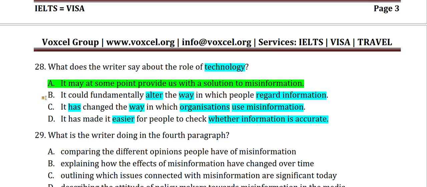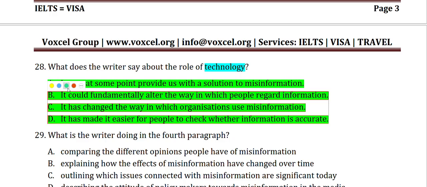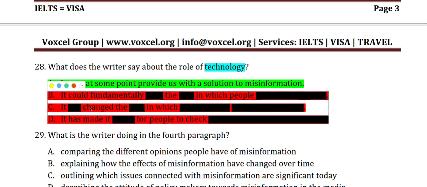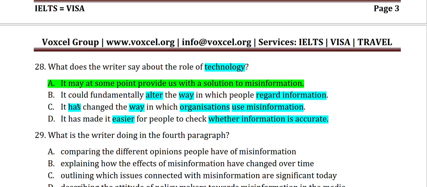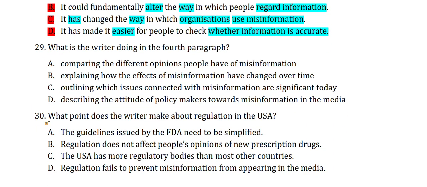And if I talk about B, C and D, there is no mention of anything. Okay, I will just mark red here. So these options cannot be our answer. There is no mention of these things. 29th question.